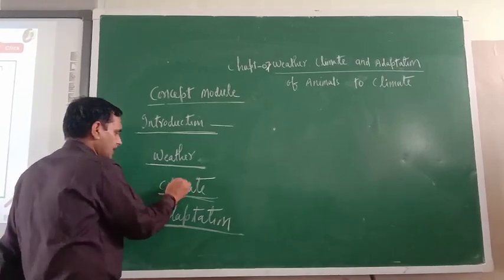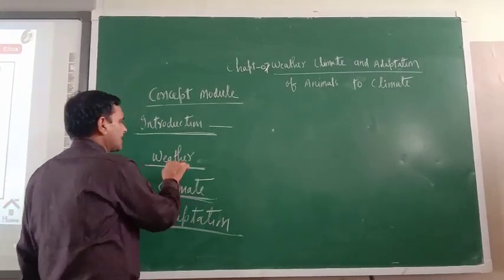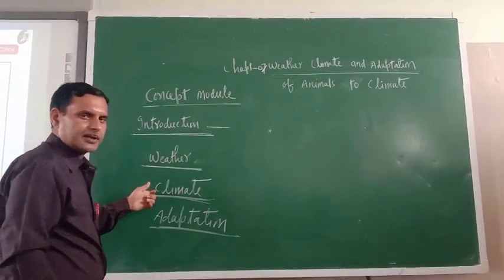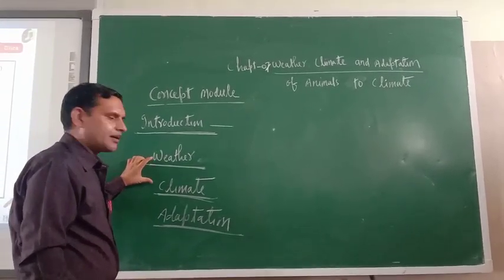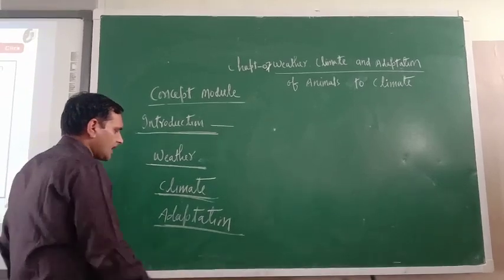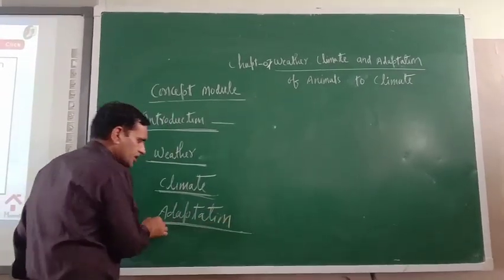Next one is the climate. What is climate? What is the difference between weather and climate? That should also be discussed. What is the thin demarcation line between weather and climate? And the last one is the adaptation.